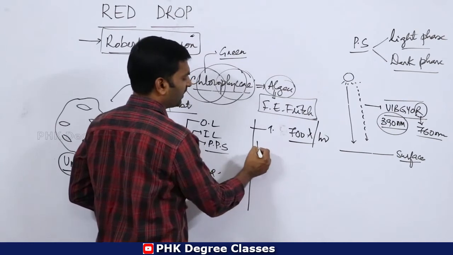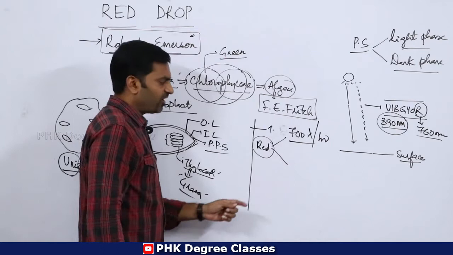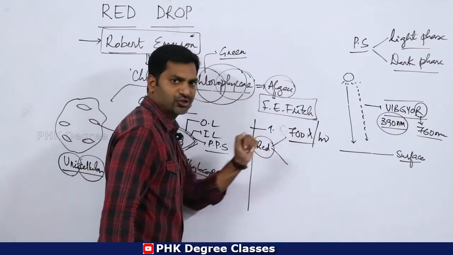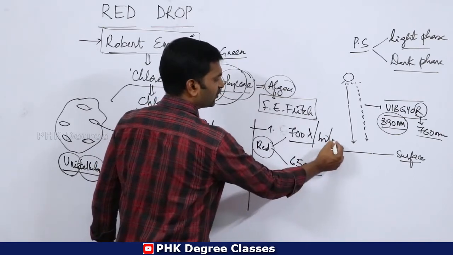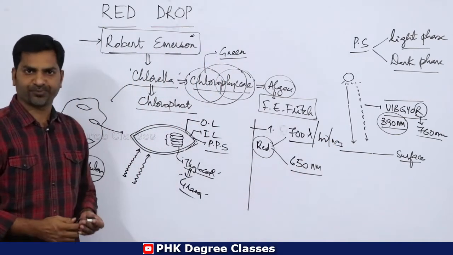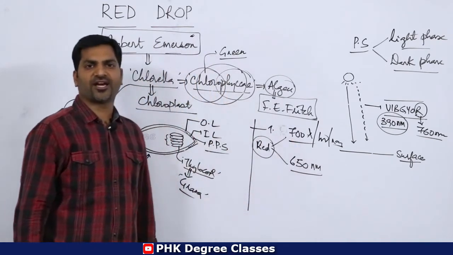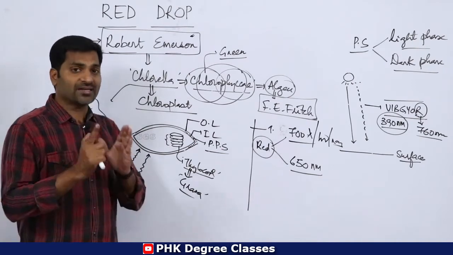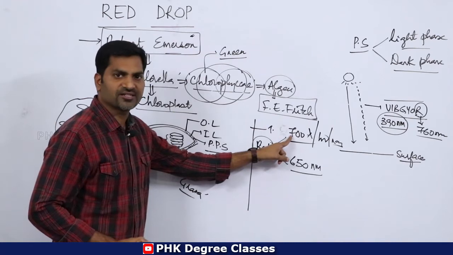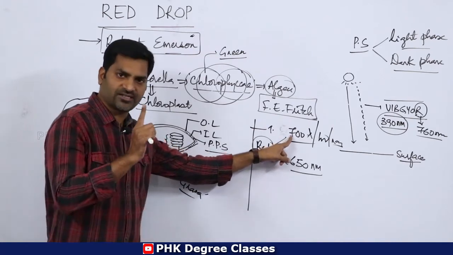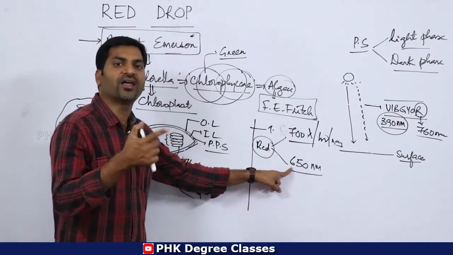For example, this red light has two different wavelengths. One is 700 nanometers and the second is 650 nanometers of sunlight. Robert Emerson used 700 nanometers of sunlight at once, followed by 650 nanometers on the other hand.